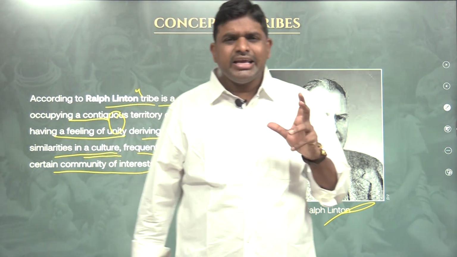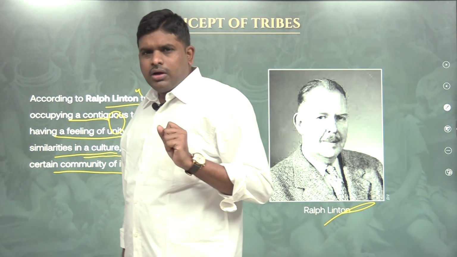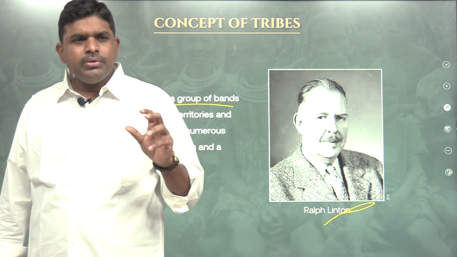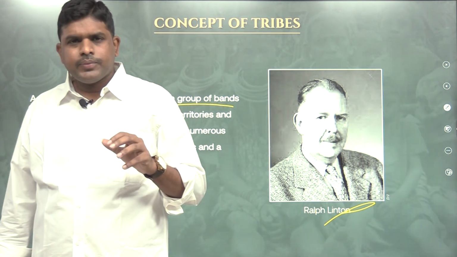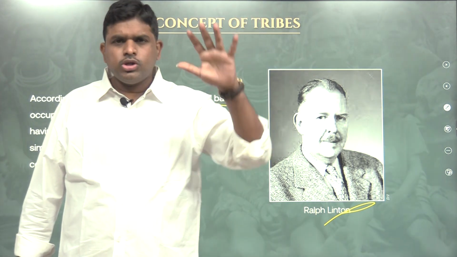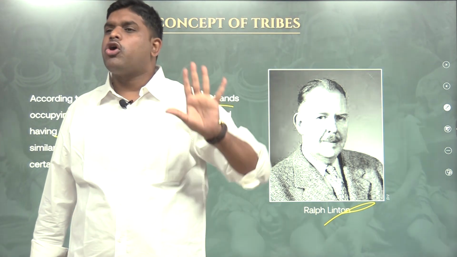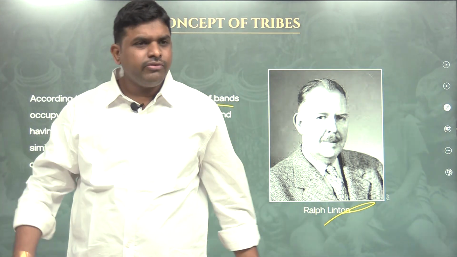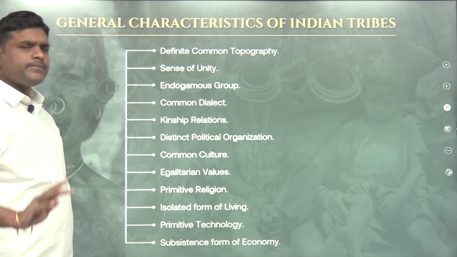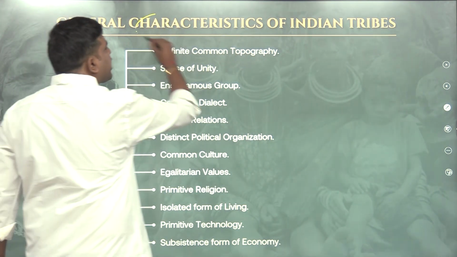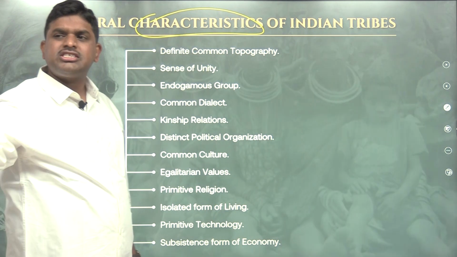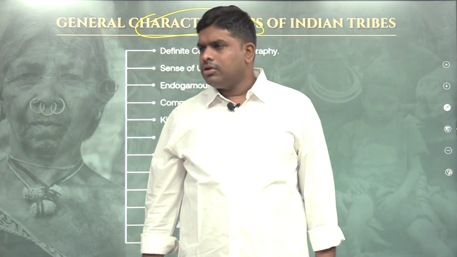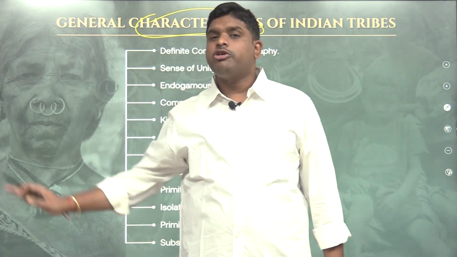So first we are understanding who is a tribe. Tribe according to D.N. Majumdar, tribe according to Ralph Linton. These are the characteristics. If these characteristics are present, they are called a tribe according to D.N. Majumdar. If these characteristics are present, they are called a tribe according to Ralph Linton. Sir, generally, what are the characteristics? You just tell me how these tribes live in India. What are the general characteristics of tribe? Up to now, I gave the universal definition of tribe.